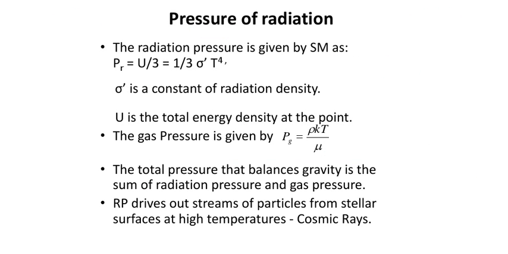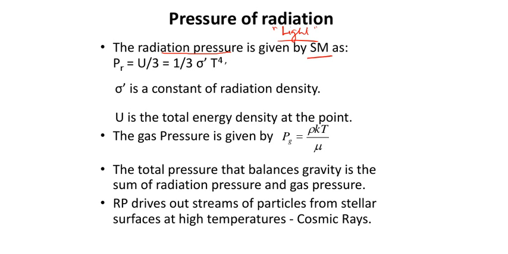The radiation pressure, the pressure exerted by radiation, or you can say the pressure of light. Radiation in the general sense we can say light. The pressure exerted by light is given by statistical mechanics.